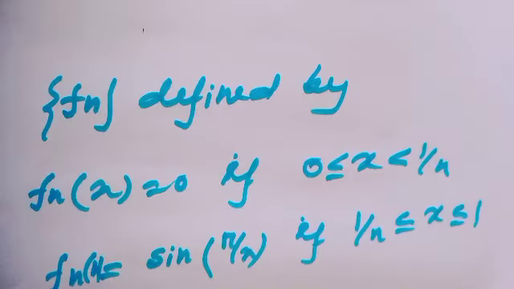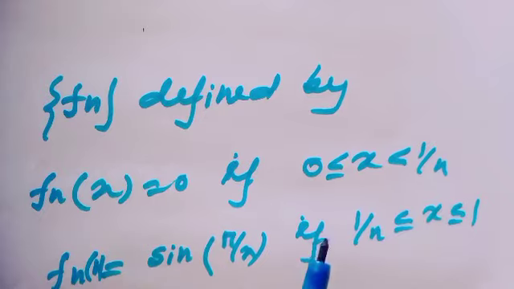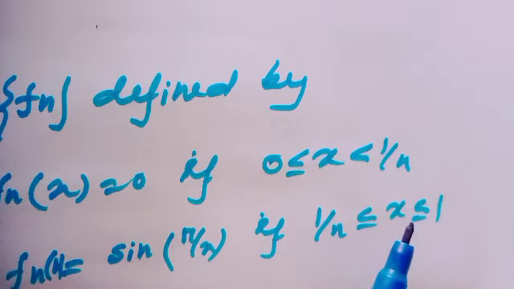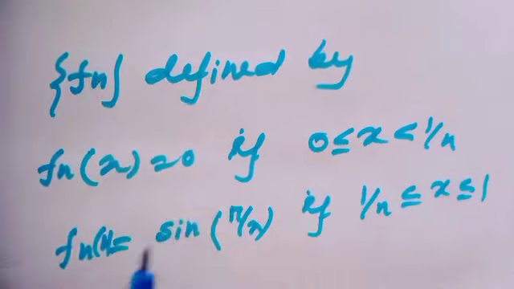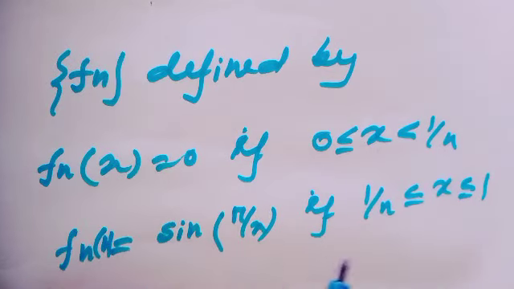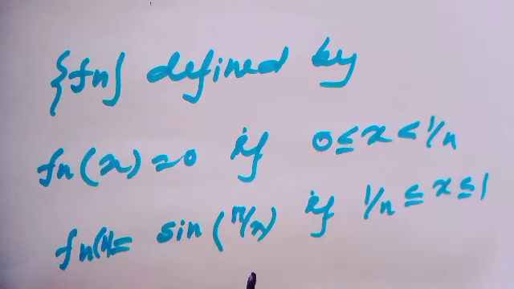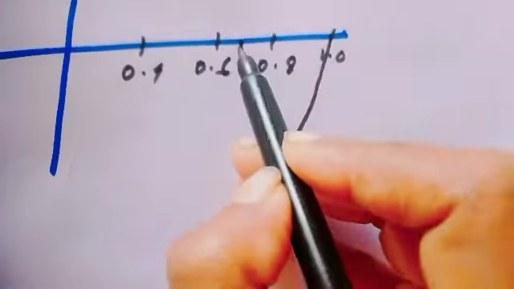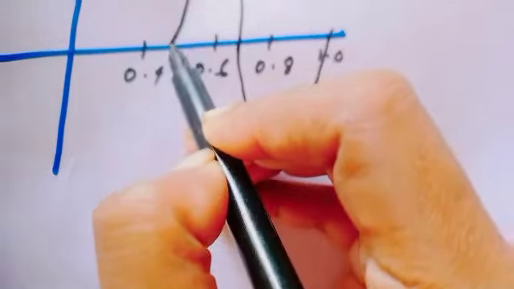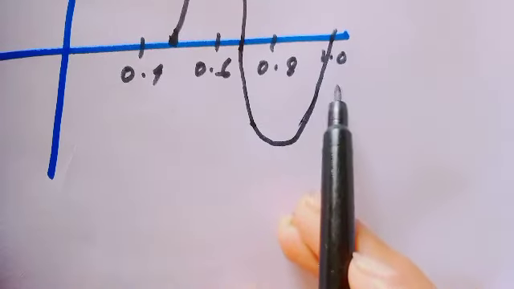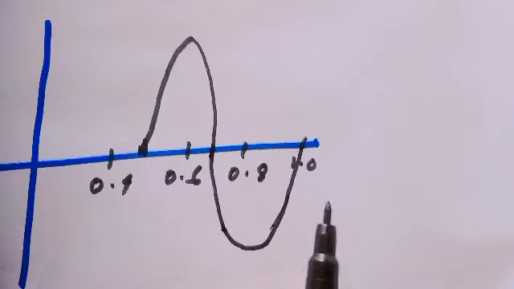If we consider n equal to 3, then in the interval 0 to 1/3 the value of f_n(x) equals 0, and on 1/3 to 1 the value of f_n(x) equals sin(pi/x). Then the picture would be of such type, because on 1/3 to 1 the value is sin(pi/x).